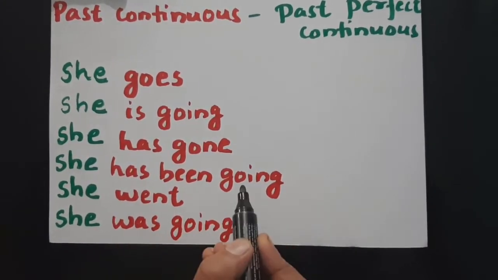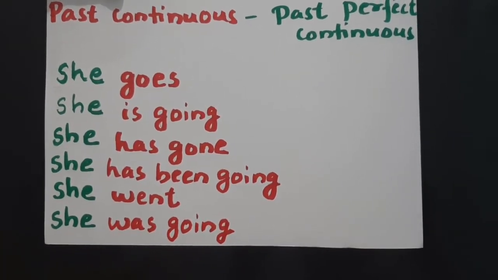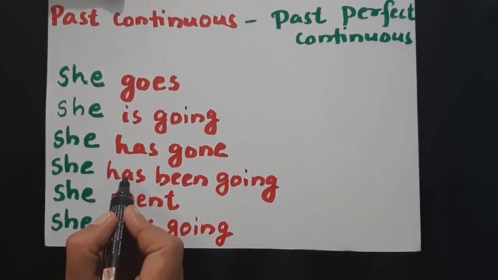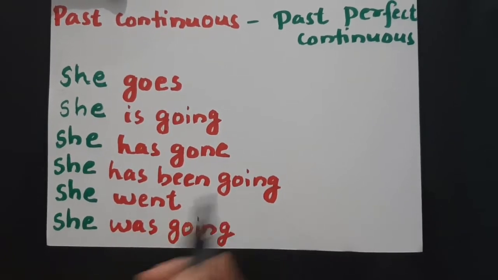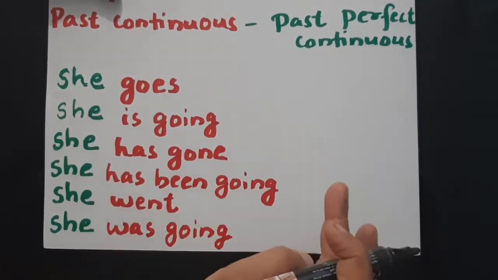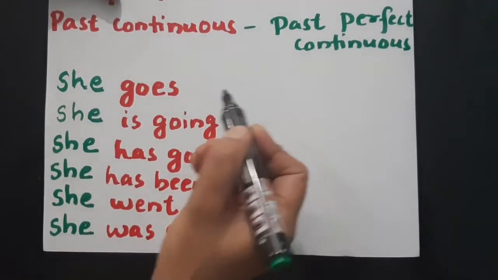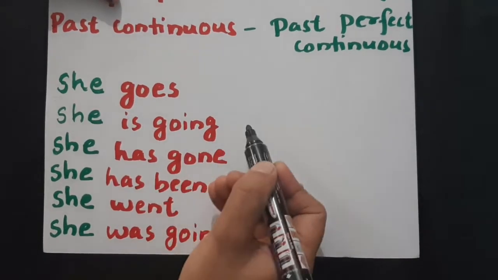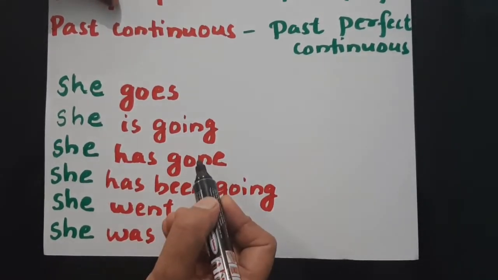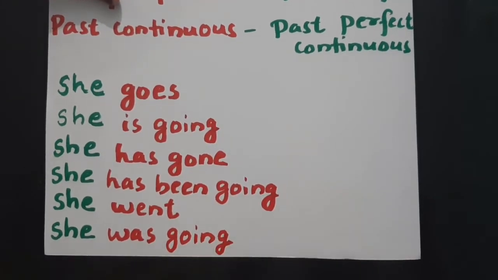She has been going will change to past perfect continuous tense, that is, she had been going. Okay, see, all the present forms will change to their corresponding past forms. Goes to went, is going to was going, has gone to had gone, has been going to had been going.